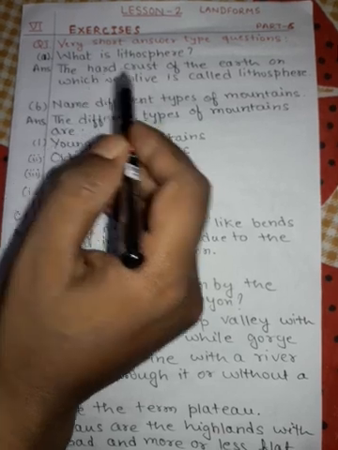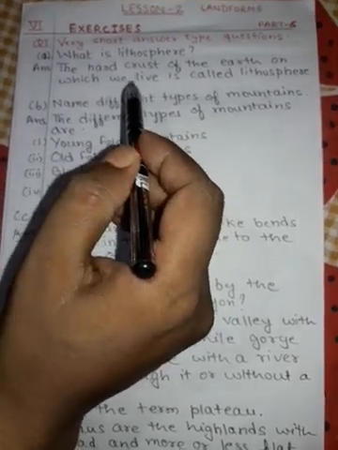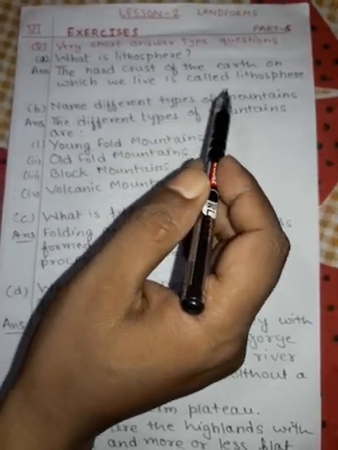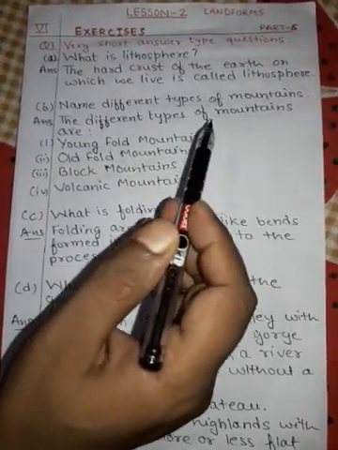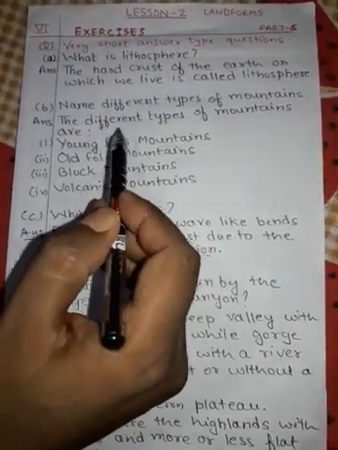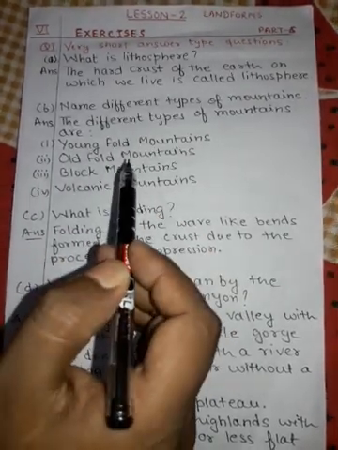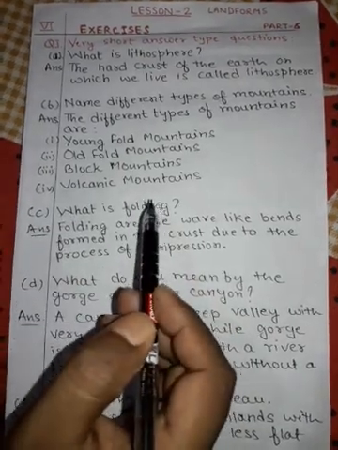First question is, what is lithosphere? And the answer is, the hard crust of the earth on which we live is called lithosphere. Second is, name different types of mountains. So the different types of mountains are young fold mountains, old fold mountains, block mountains and volcanic mountains.